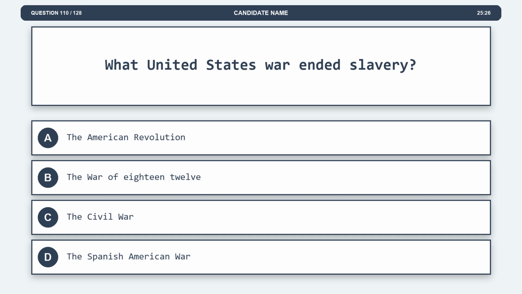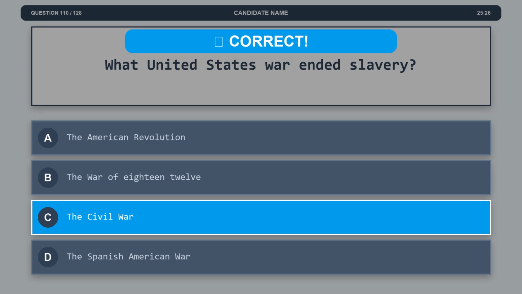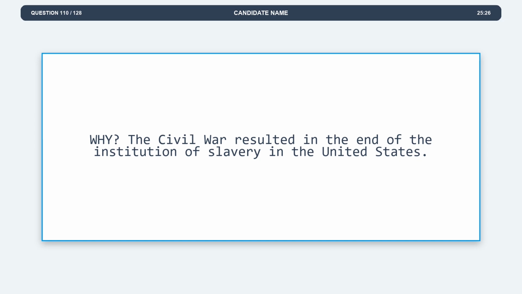Question 110. What United States war ended slavery? Option A, the American Revolution. Option B, the War of 1812. Option C, the Civil War. Option D, the Spanish-American War. The correct answer is option C, the Civil War. Explanation: the Civil War resulted in the end of the institution of slavery in the United States.